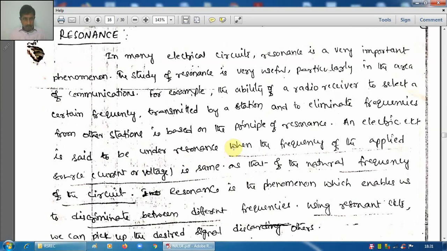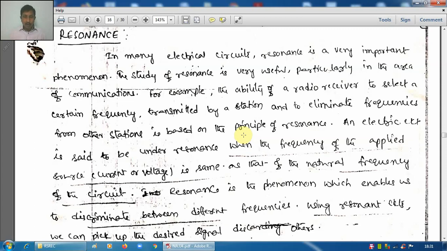In radio, if you can select one frequency, then all the signals related to that frequency will be audible. For example, if you go on tuning the frequency on a radio receiver, at one frequency you will be catching one station's programs. If you go beyond, at some other frequency, you can find the programs of another station. The tuning means changing of frequency.